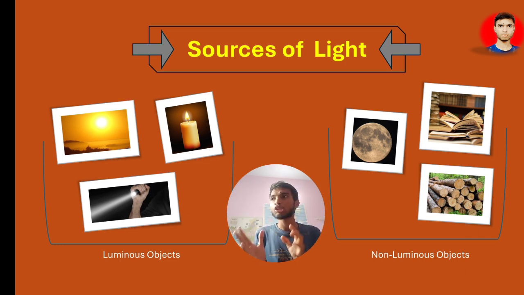Look, natural lights are those objects which have their own light. For example, the sun. The sun is made by nature. We didn't make it, and it has its own light.